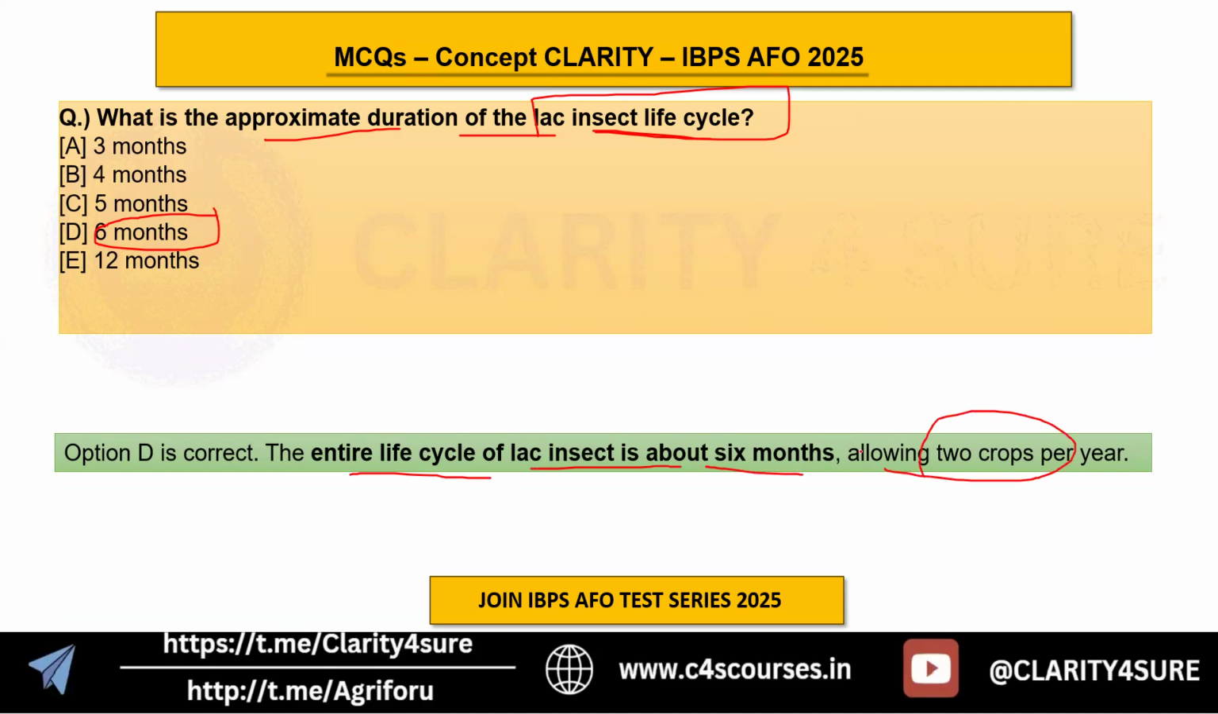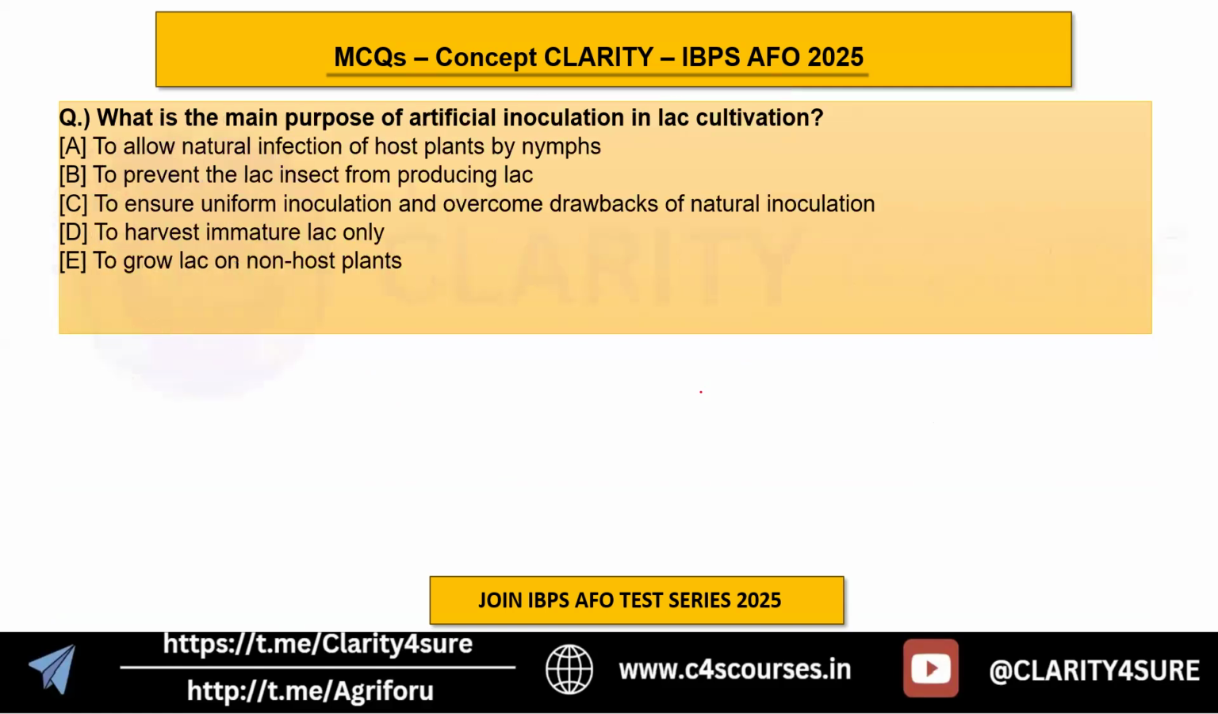So in this way, we have revised that two crops can be taken annually and the insects complete their life cycle in 6 months. We have revised important points of lac culture. Moving on, this question is again targeting lac cultivation. There are generally two types of inoculation, and one of them is artificial inoculation. You have to choose what the main purpose of artificial inoculation in lac culture is here.